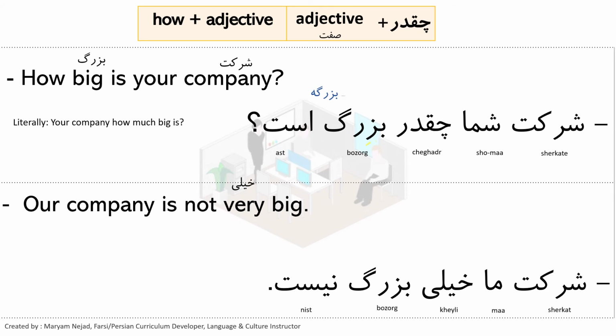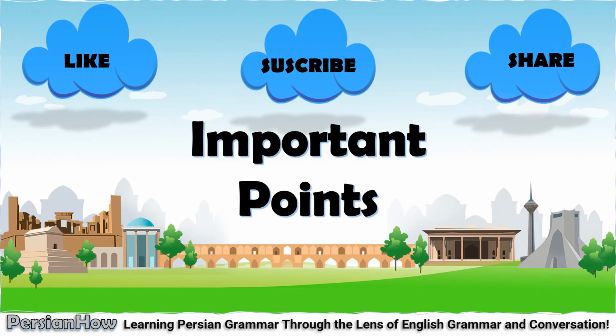And remember, there's an اضافه here for possession, شرکت ما, or here, شرکت شما. And also, remember, there's no contraction for when the verb is in negative. So you see, بزرگ است becomes بزرگه. When the verb is negative, there's no contraction for that. We almost reached the end of the lesson, but there's just a few important points that you need to know.